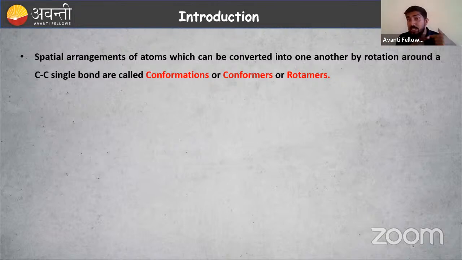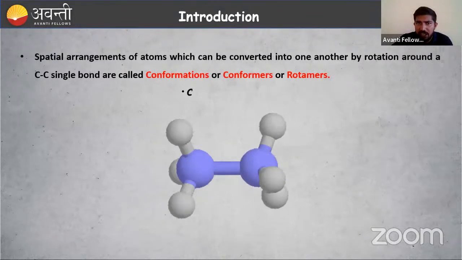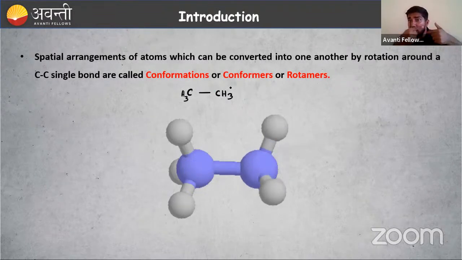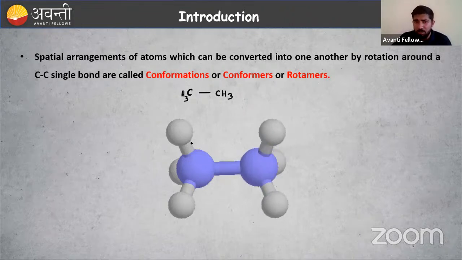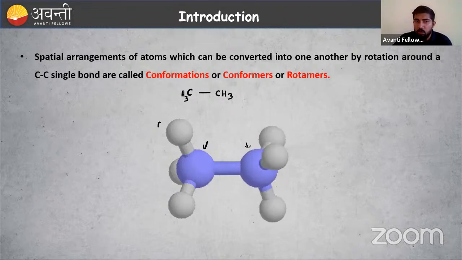So we are changing the spatial arrangement of atoms. How is it possible? It is a sigma bond, and free rotation is possible around our sigma bond, right? Maybe we have some confusion, so I have a simple example for you. What is this? This is CH3, single bond, CH3. It is a sigma bond, so free rotation is possible. Assume this as a methyl group. This blue one is carbon, so this is our second carbon, and a carbon sigma bond is present. What about this white ball? That is hydrogen: first hydrogen, second hydrogen, third hydrogen.